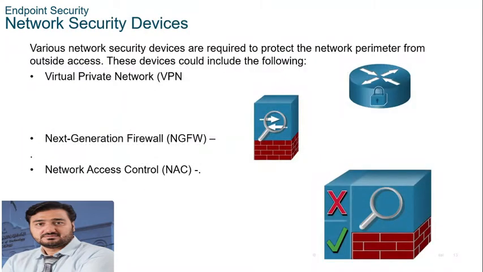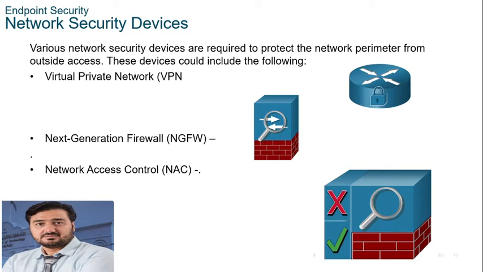Now, the network security devices. If I ask you what network security devices are required to protect the network perimeter from outside access, yes, we have the virtual private network. This is the first device we need to protect security. The first one is the VPN.